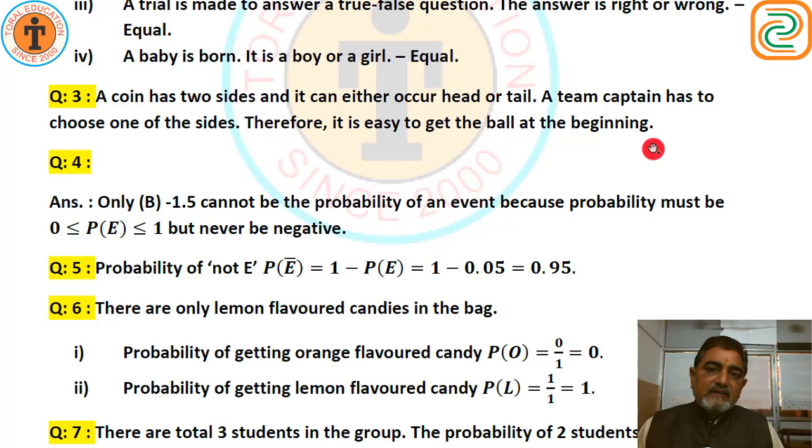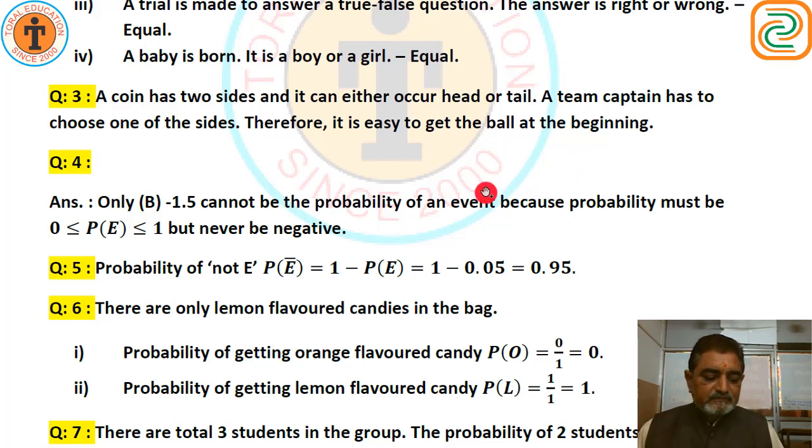Yes? A coin has an equally likely event, whether it is head or tail. If we select a die, then there are 6 faces, not 2. So we cannot decide whether ball or bat.